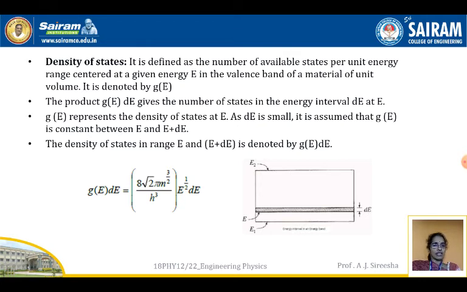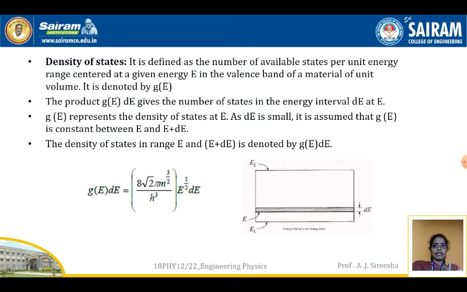If you look at the diagram here, it could be understood in a better way. Here, E1 is the ground state and E2 is the higher energy state, and dE is a small value between E1 and E2.